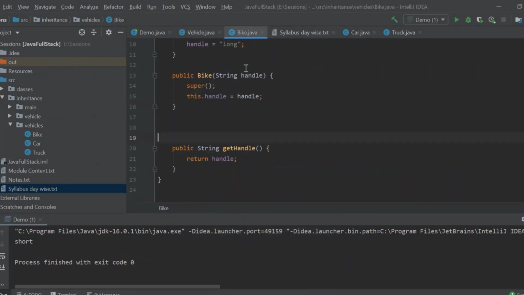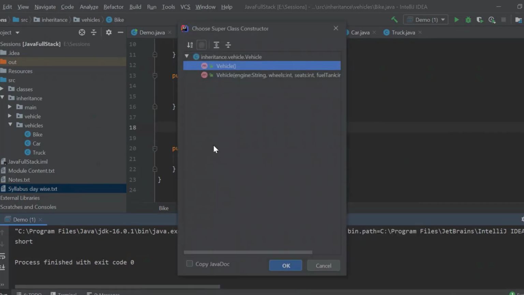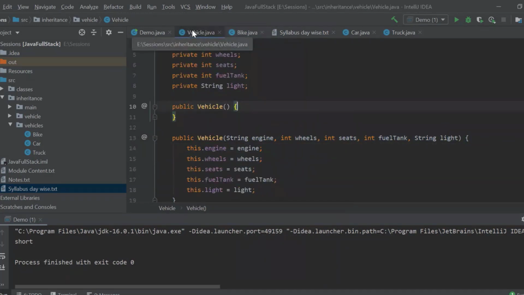Now if I come to my bike option and say generate a constructor, you can see first it is asking me to choose my super class constructor, which is my default constructor or else my parameterized constructor. So I am directly giving my parameterized constructor with my handler as string. Now this is one constructor which is taking all the parameters of my vehicle class.